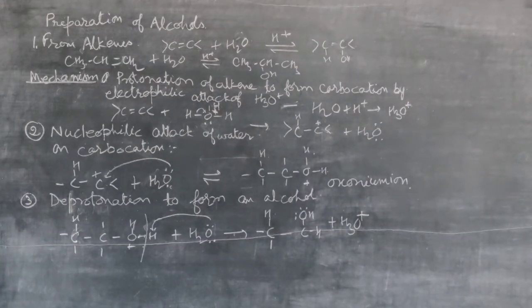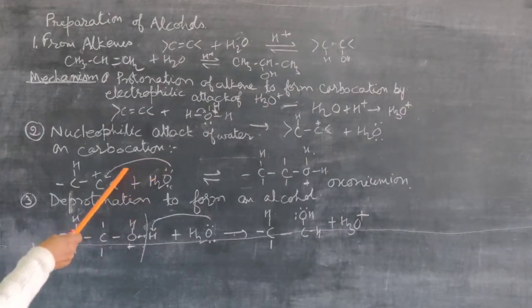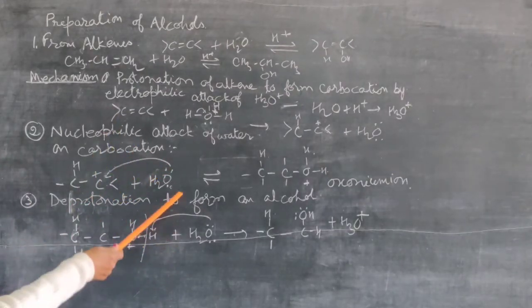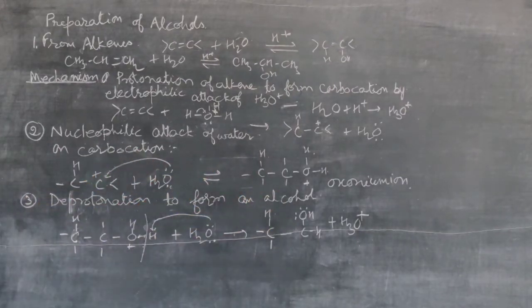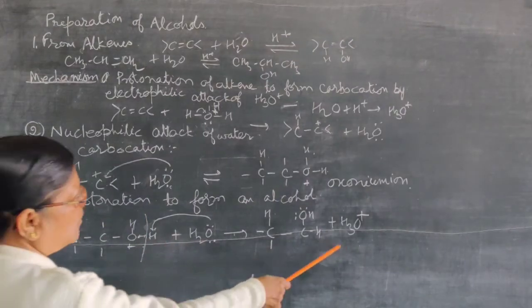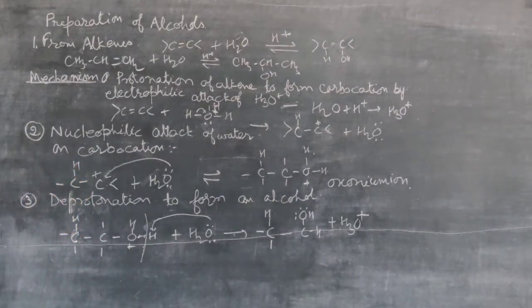Now on the carbocation there is a nucleophilic attack of water molecule, and then there is a formation of oxonium ion. After that there will be the deprotonation. Due to higher electronegativity of oxygen, the proton can be removed from here, or the oxygen can withdraw the shared pair of electrons, and then it is converted into alcohol and the hydronium ion.